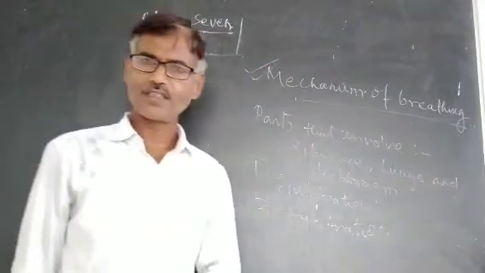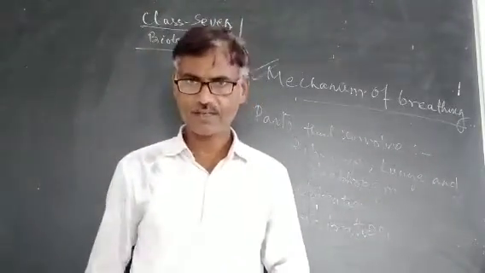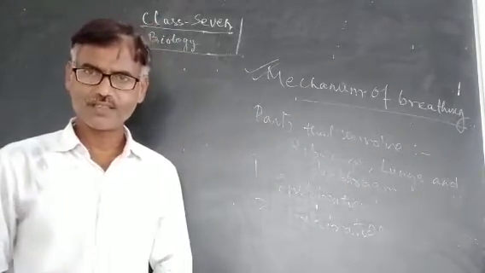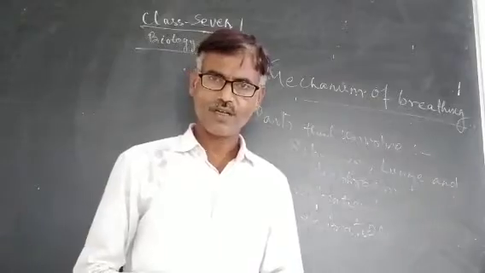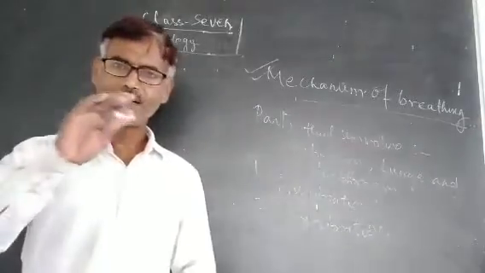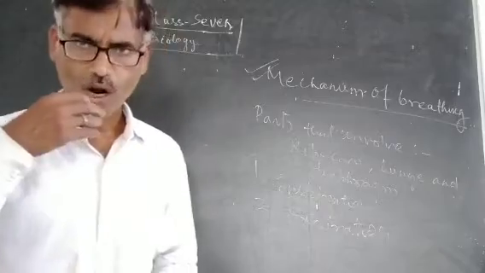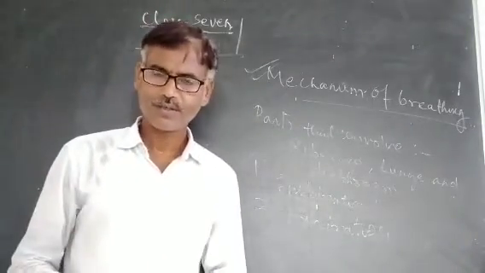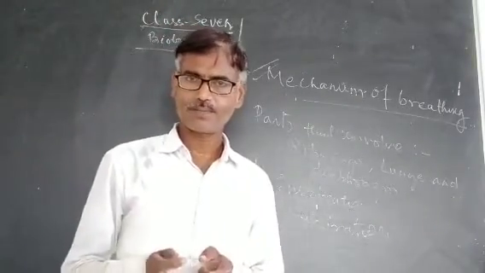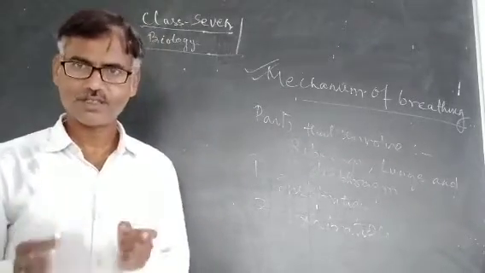Breathing is the exchange of air between our respiratory organ and the surroundings. It takes place in two phases: inspiration and expiration. In inspiration, the oxygen-rich air is taken inside, and in expiration, carbon dioxide-rich air is released out from the lungs. Now, how do these two phases take place? What is the mechanism of inspiration and expiration? We will discuss this in this video.